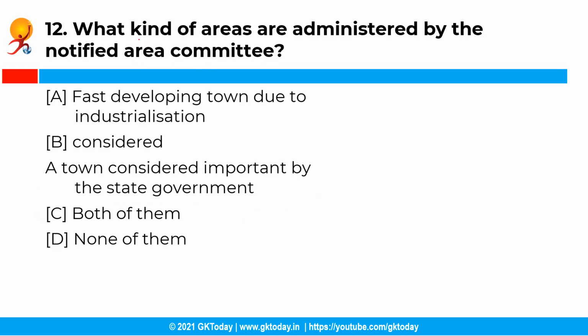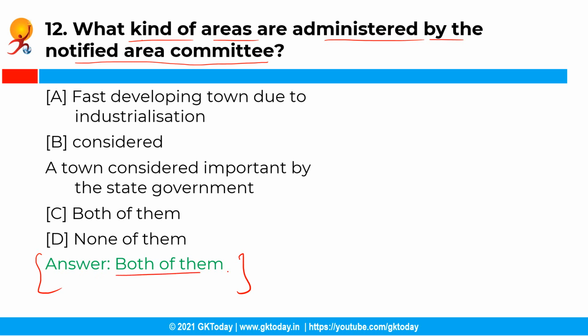Now the next question is, what kind of areas are administered by the notified area committee? So you have the following options and the correct answer is option C, that is both of them. So, a town that does not yet fulfill all the conditions necessary for the constitution of a municipality but nonetheless is considered important by the state government.